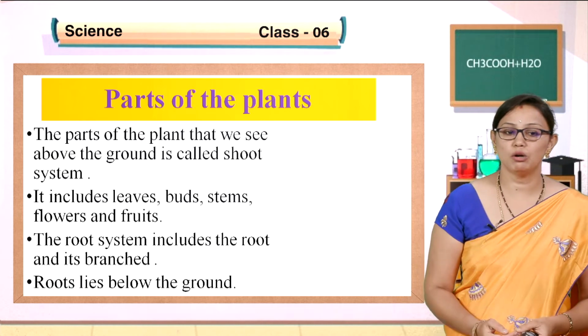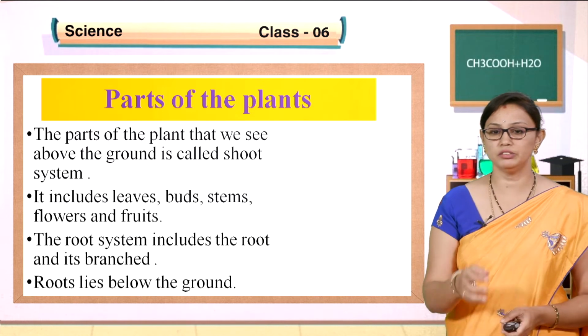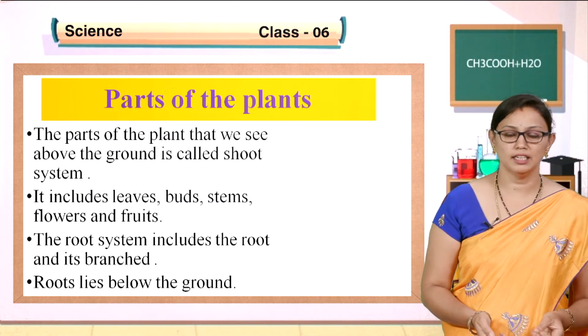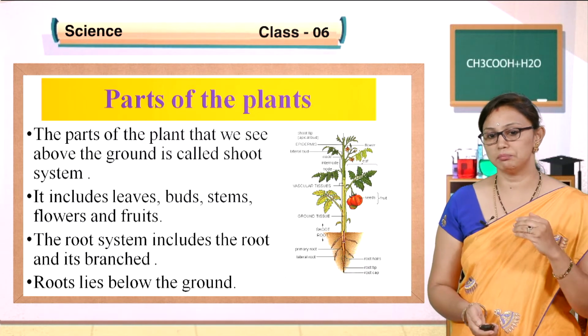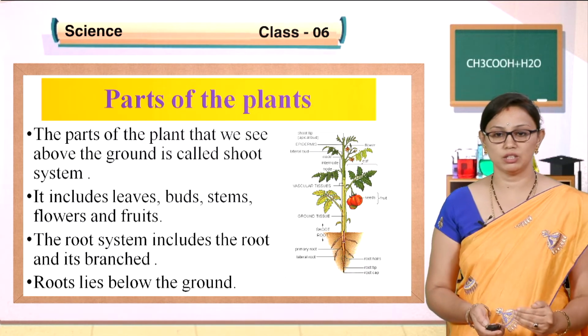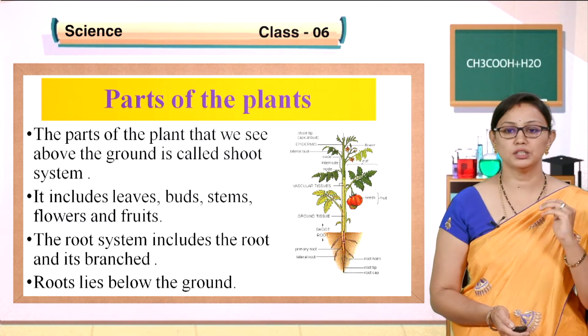The root always lies beneath the ground. You have already observed many plants in your surroundings. So we have two systems: the part below the ground is the root system and above the ground is the shoot system.